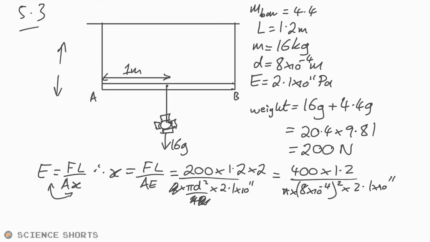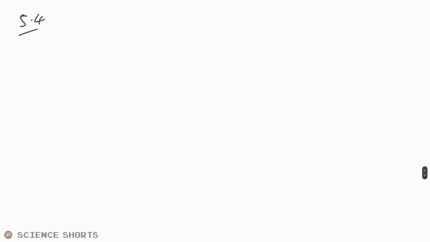Popping that all into my calculator, let's put it in standard form. There we go. 1.137, but let's just say that is 1.14 times 10 to the minus 3 meters. So just over a millimeter. Okay, 5.4. Possibly one of the trickiest questions I've ever come across, because it involves 3 separate ideas that you have to use. So this beastie 5-mark calculation. Here we go.